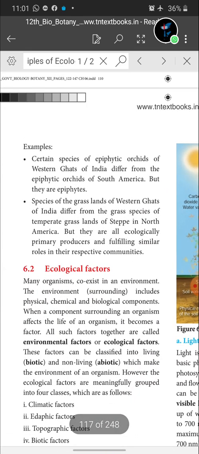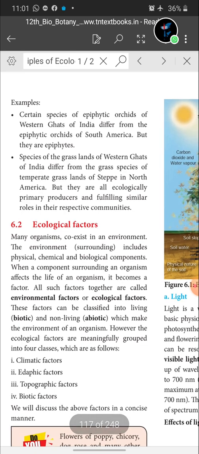Next example: certain species of epiphytic orchids of the Western Ghats of India differ from the epiphytic orchids of South America, but they are epiphytes, isn't it? What does this indicate? Different geographical areas. India is a different geographical area and differs from South America. Both have epiphytic orchids. The epiphytic orchids of India differ from those of South America, but both are epiphytes. That's an example of what?